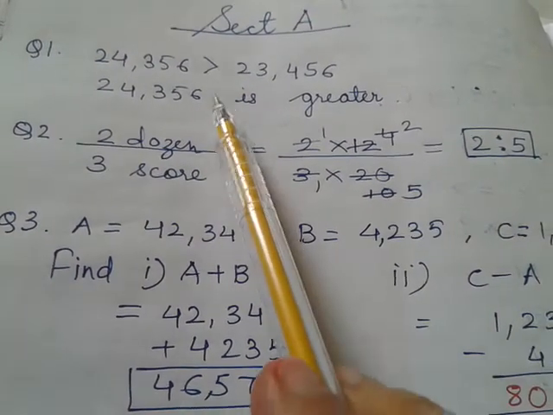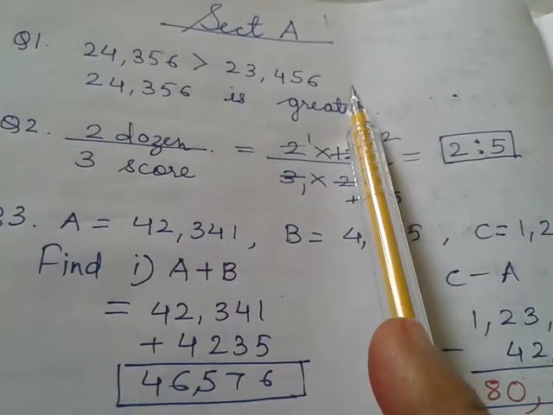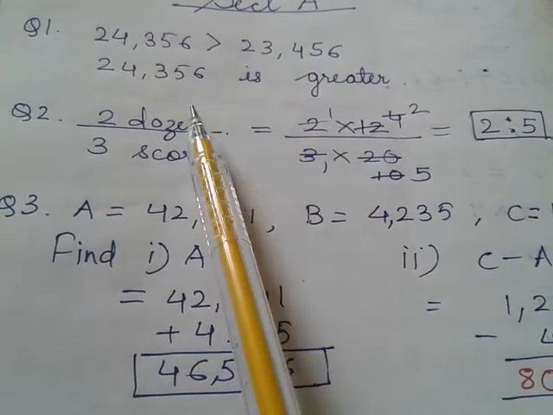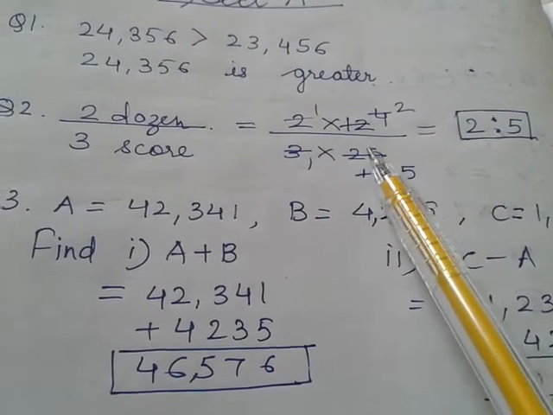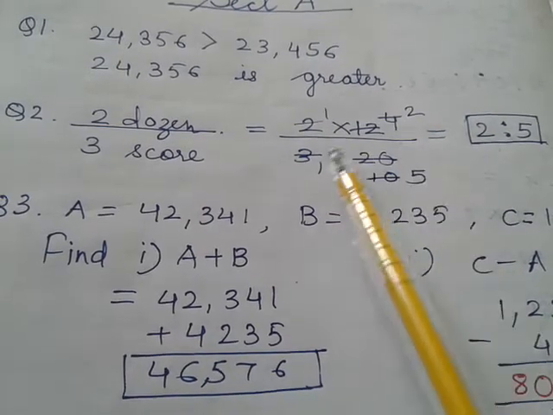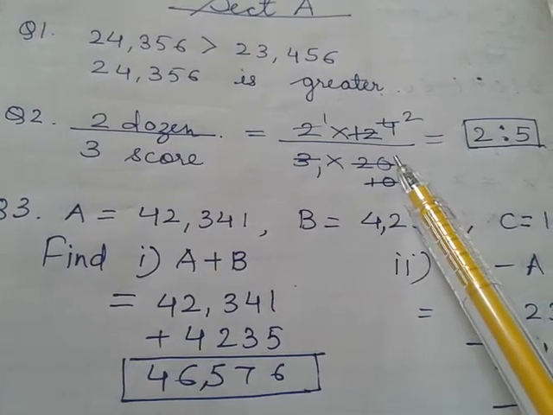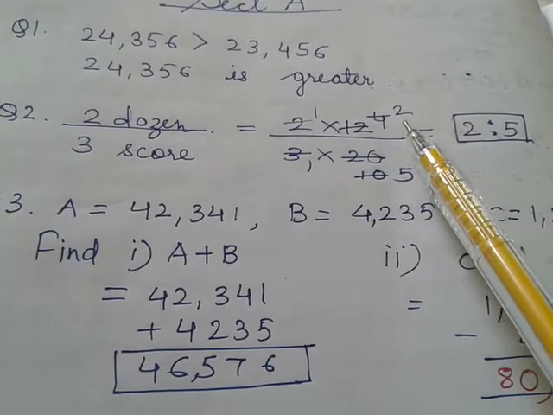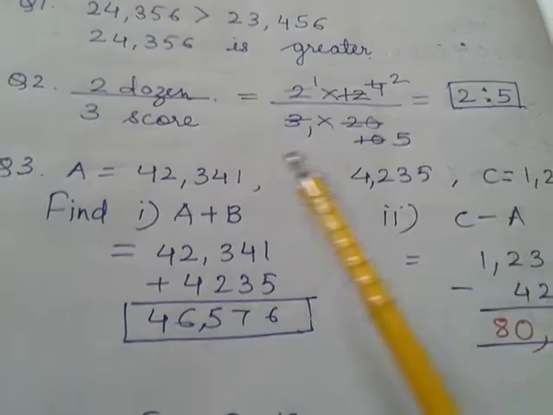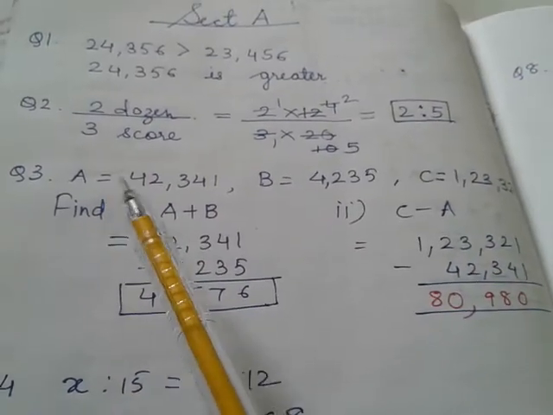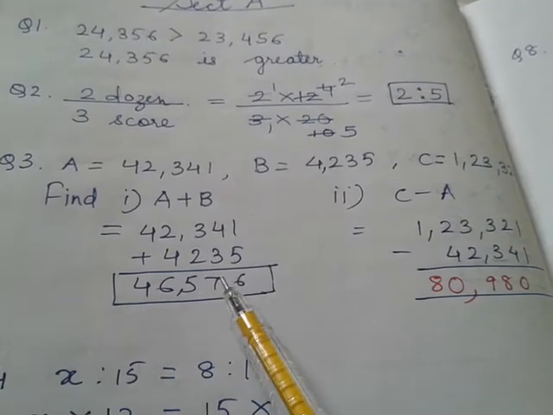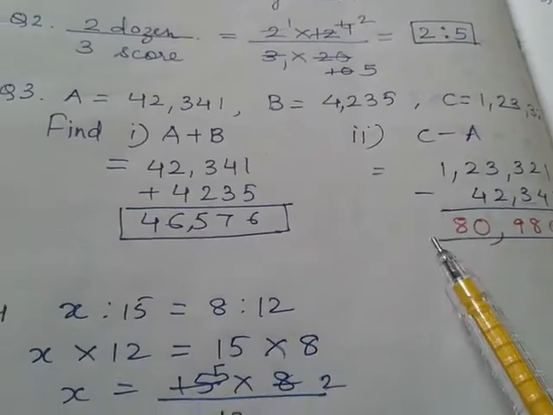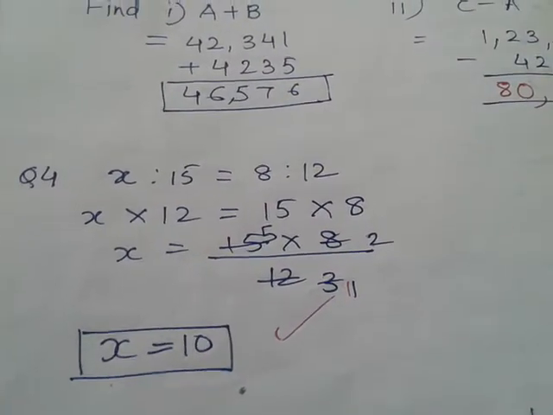For example, in the first one I have directly written here, if you have written steps then also you will get marks. If you have written only this part, then you will get full marks, 3 marks. Then in the second one, many of you have done 2 12s are 24 upon 60. So 24 upon 60 is not your final answer, the final answer is 2 is to 5. You have to convert it into lowest form. If you have done only up to 24 upon 60, your 1 mark is lost. Now here you can see a plus b. Few of you have solved only this and forgotten this, so marks have been lost here.